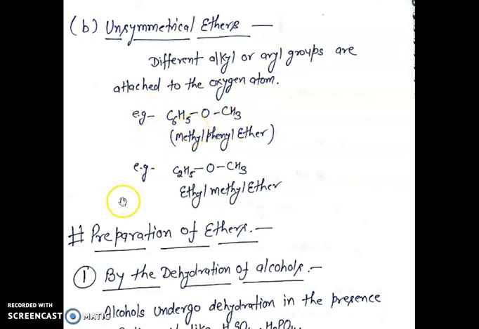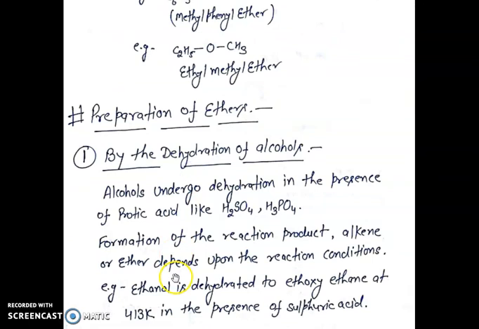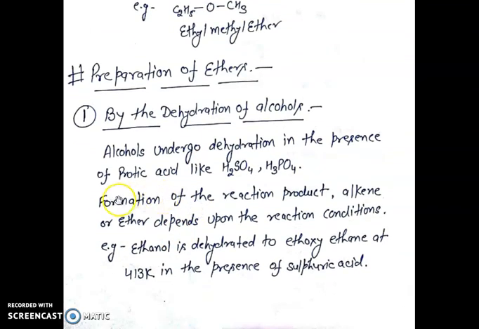The second example of unsymmetrical ether is ethyl methyl ether. In this example, oxygen atom is attached with two different alkyl groups. First is the ethyl group and second is the methyl group. So this is the example of unsymmetrical ether. Next point, preparation of ether.